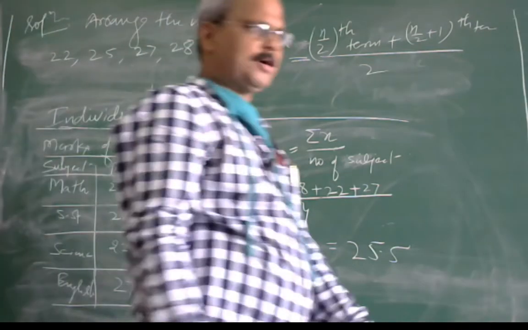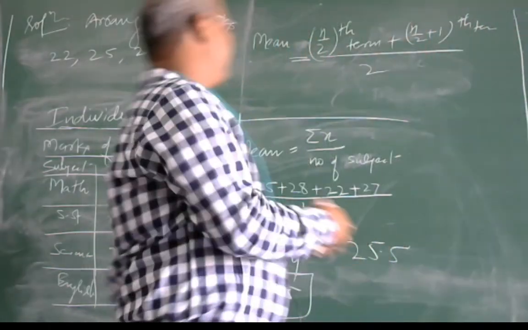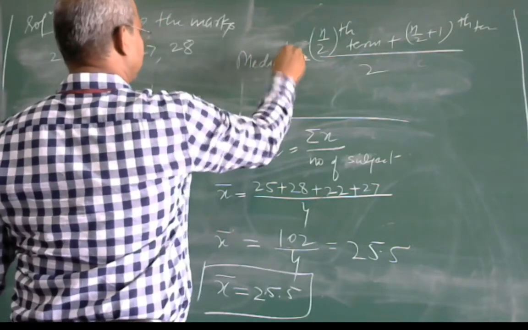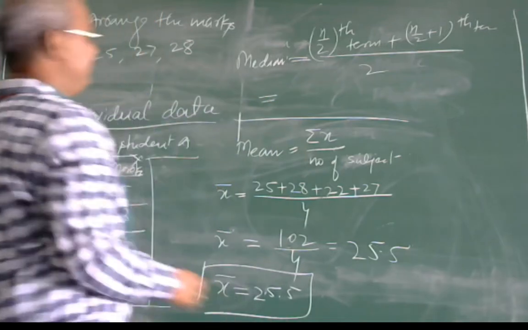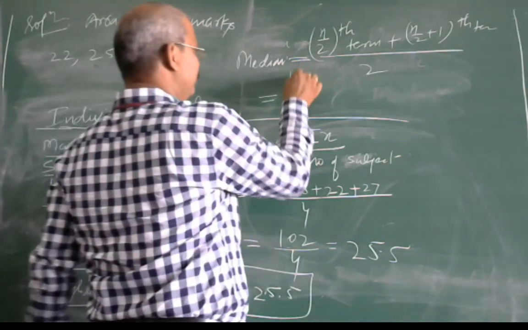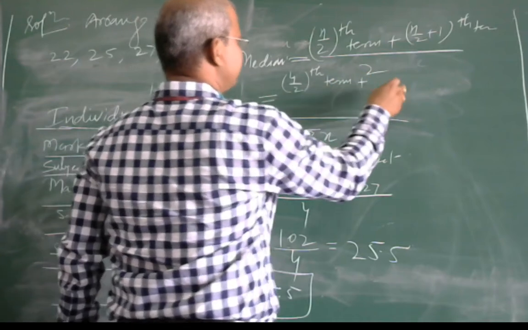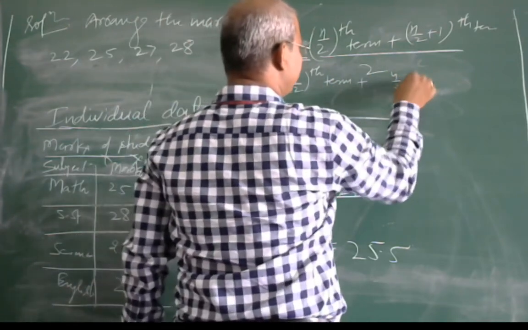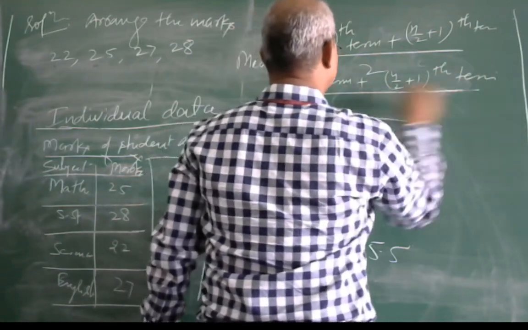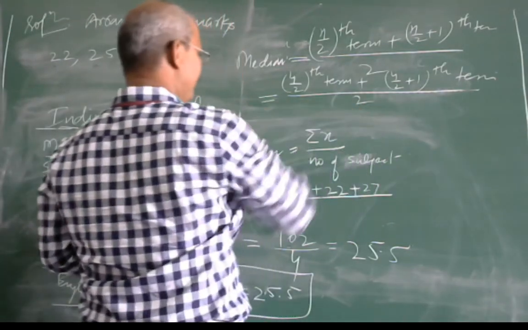After arranging the marks and applying the formula for median, the median is the n by 2th term, 4 by 2, plus the 4 by 2 plus 1th term, upon 2.